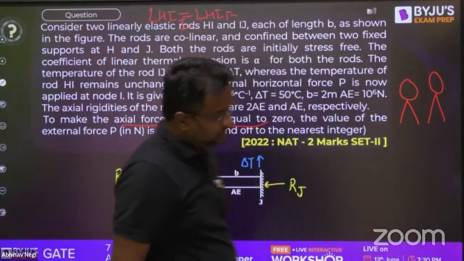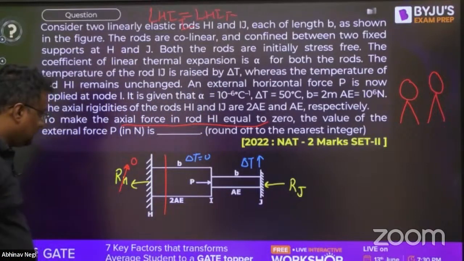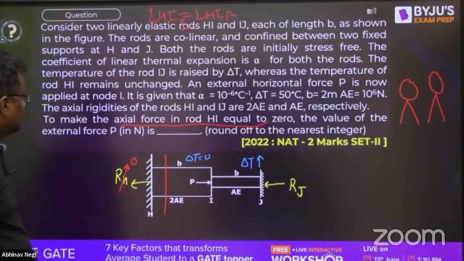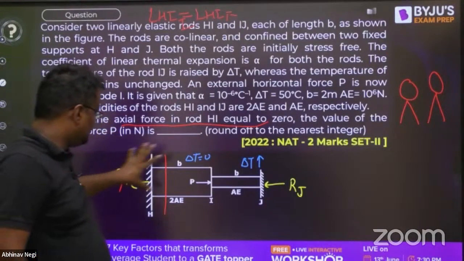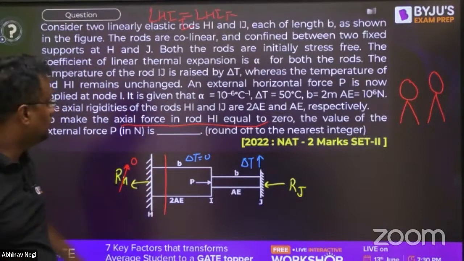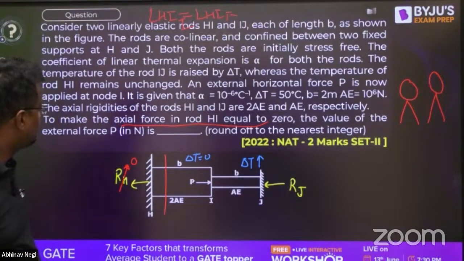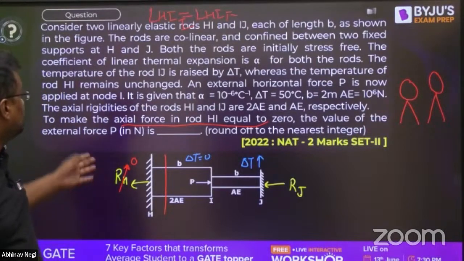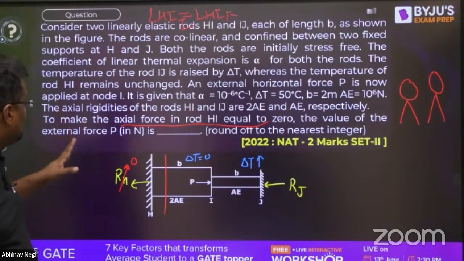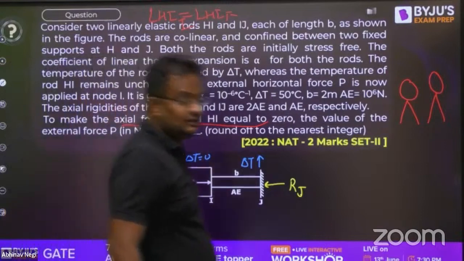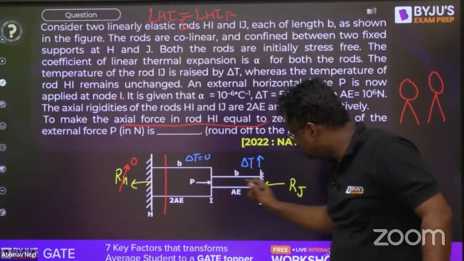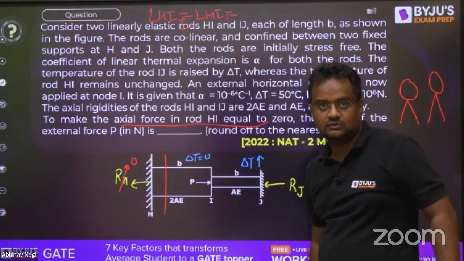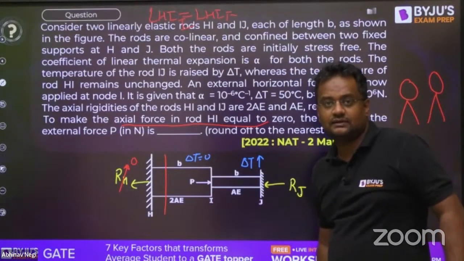Moving further, to make the axial force in HI equal to 0, what should be the value of P so that there is no movement here and no force here? The axial rigidities of HI and IJ are 2AE and AE. That means it should not be displaced. If this is also displacing, a reaction can come there.